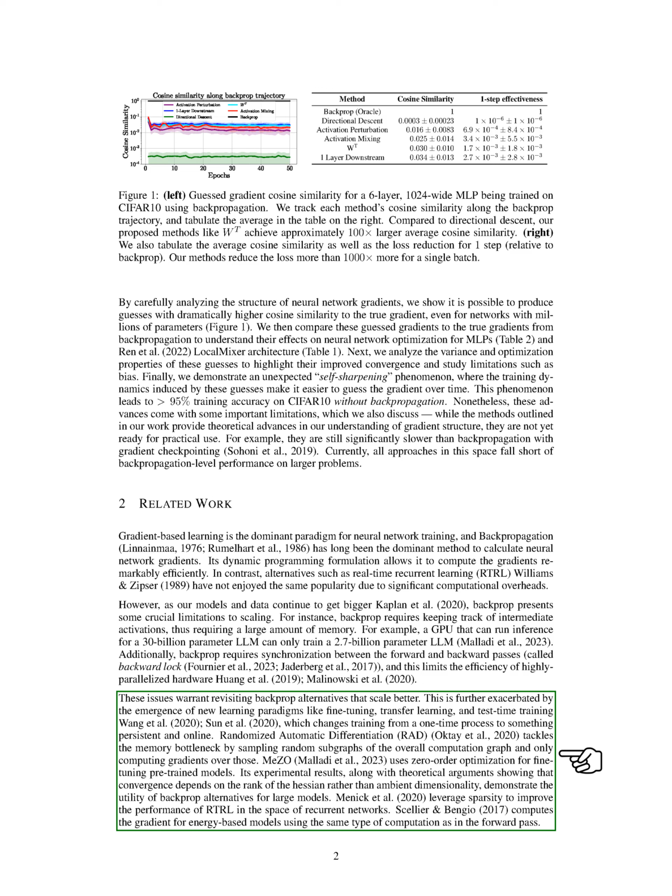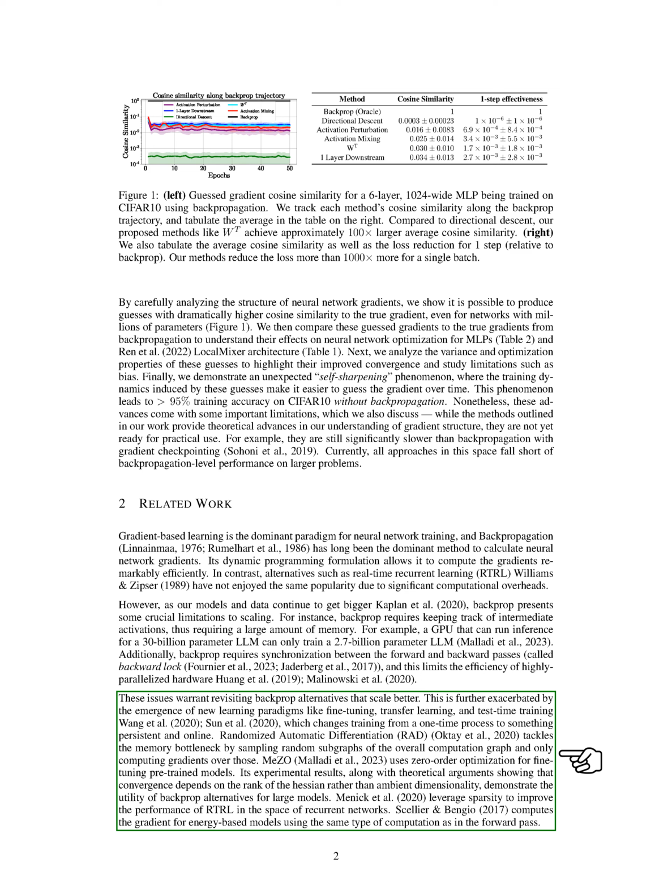This is further exacerbated by the emergence of new learning paradigms like fine-tuning, transfer learning, and test-time training, which change training from a one-time process to something persistent and online. Randomized automatic differentiation, RAD, tackles the memory bottleneck by sampling random subgraphs of the overall computation graph and only computing gradients over those. MeZO uses zero-order optimization for fine-tuning pre-trained models.